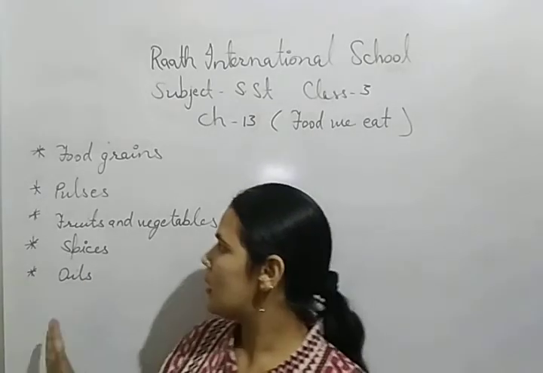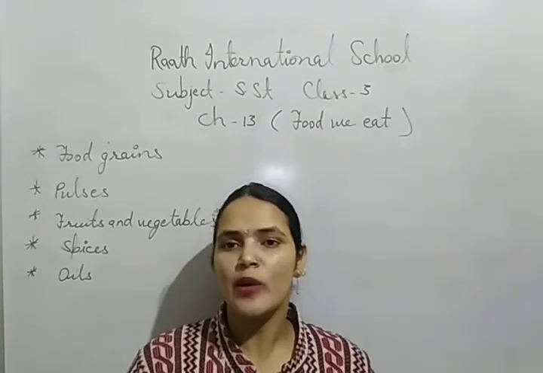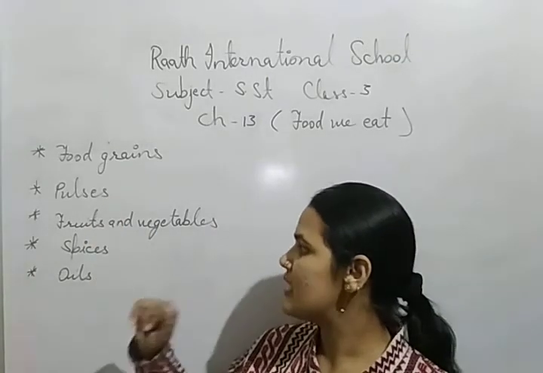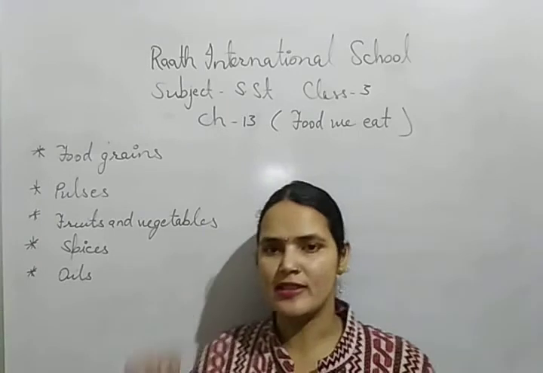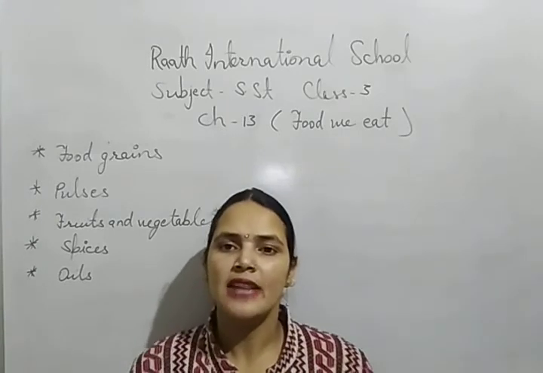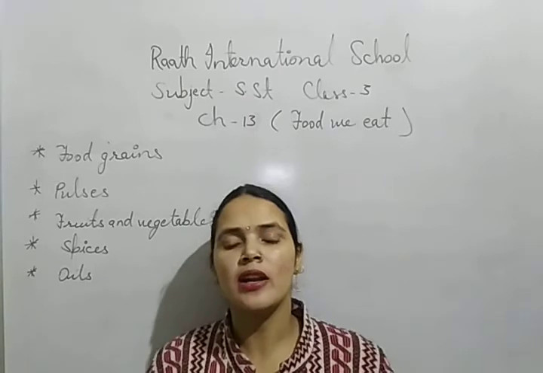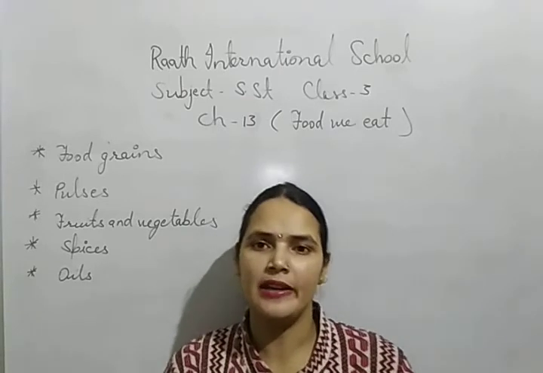So these are the things that make our diet complete: food grains, pulses, fruits and vegetables, spices and oils. All these things that we eat regularly make up our complete Indian diet.